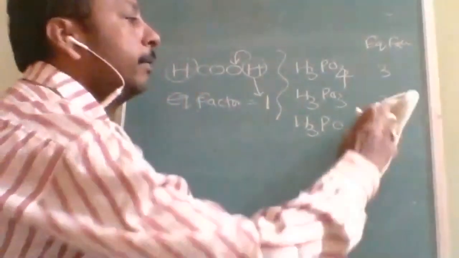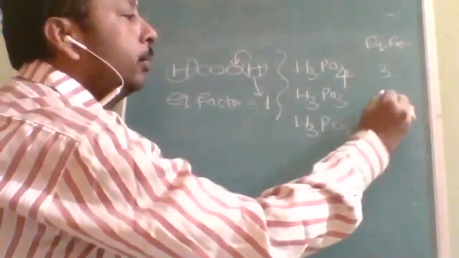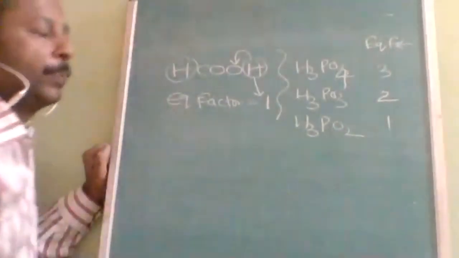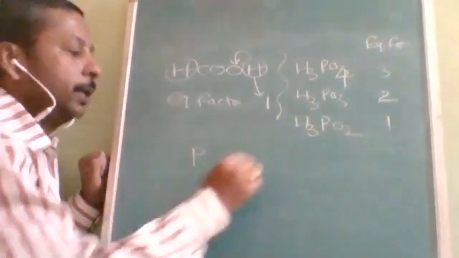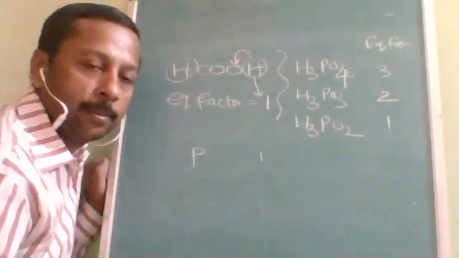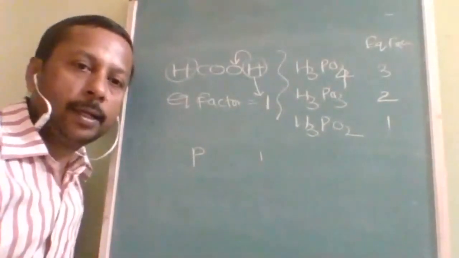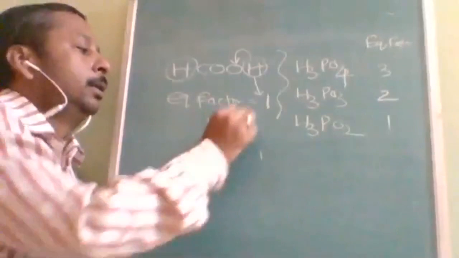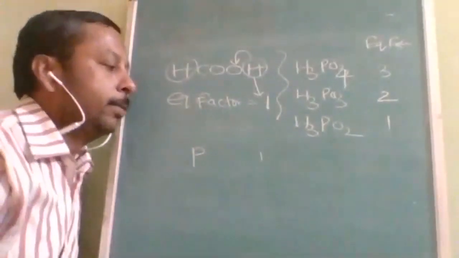Equivalent factor is different for each: H3PO4 is 3, H3PO3 is 2 and H3PO2 is 1. How to decide? This rule is applicable only for oxo acids. For hydracids, there is no such rule. I will tell you about HCl after explaining this.